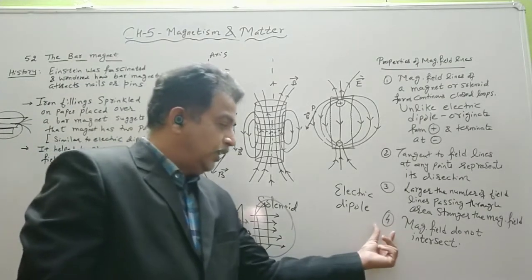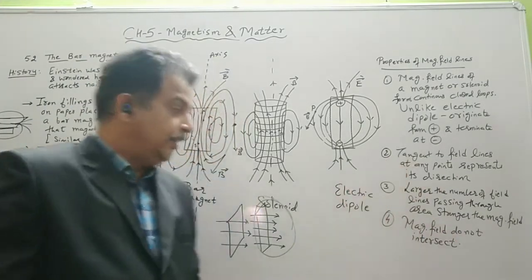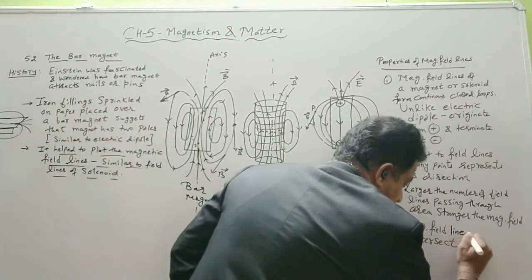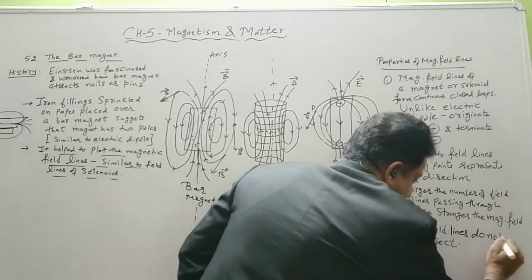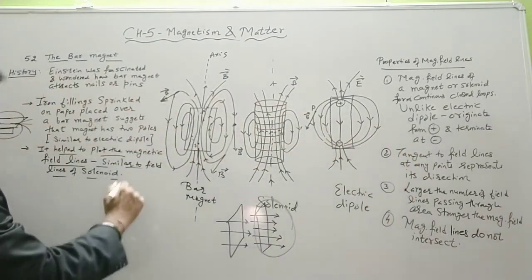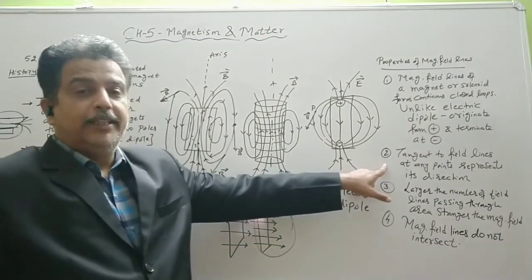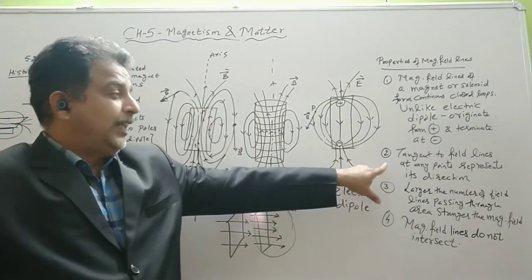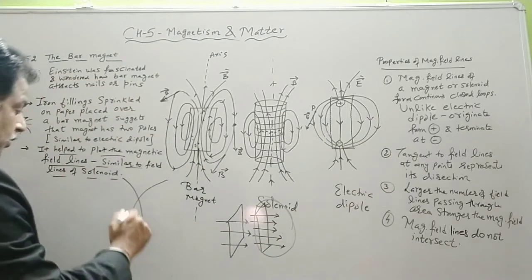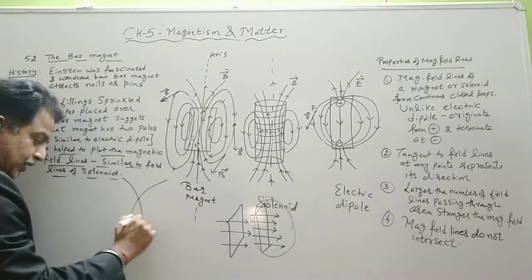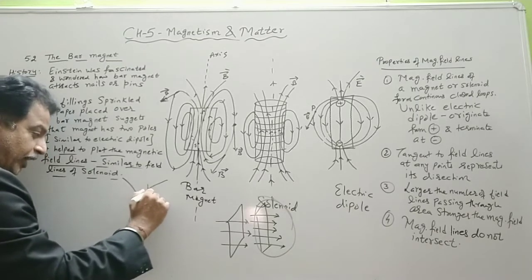And the last point, whether it is the electric field lines or the magnetic field lines, they do not intersect. We know that the tangent always gives you the direction. So at the point of intersection, the tangent to this field line, this is one field line, this is another field line.